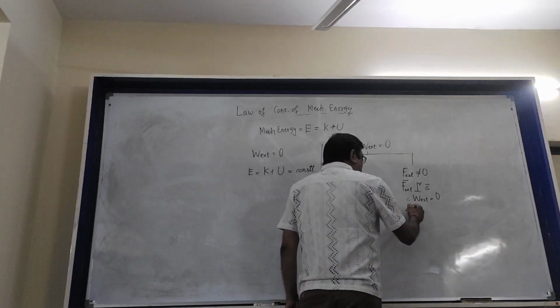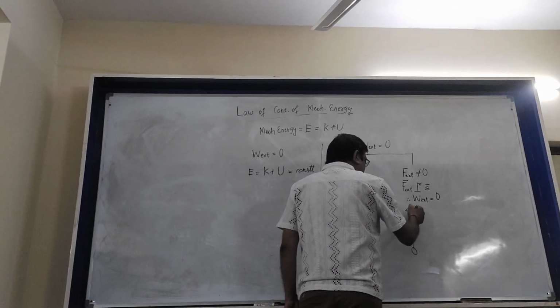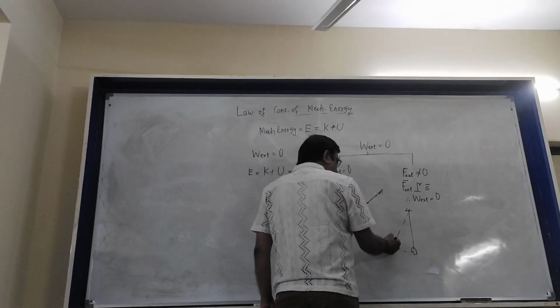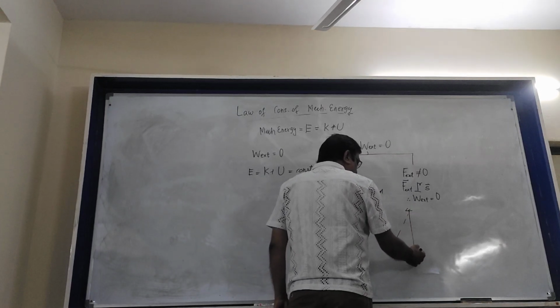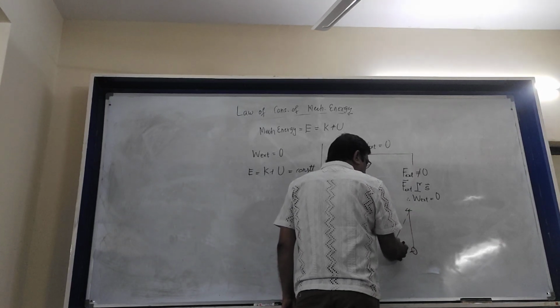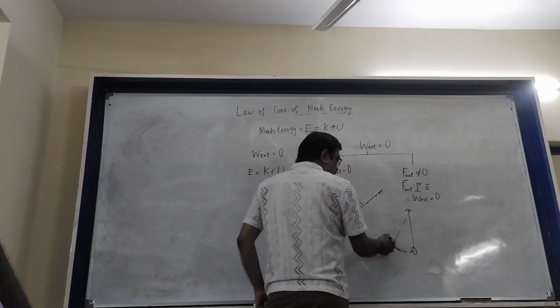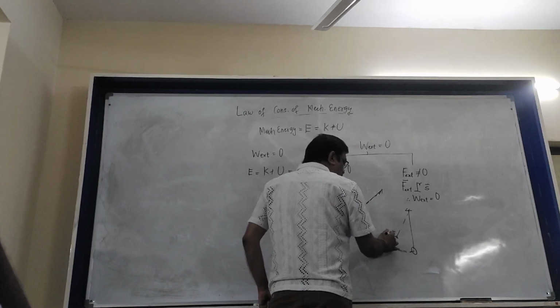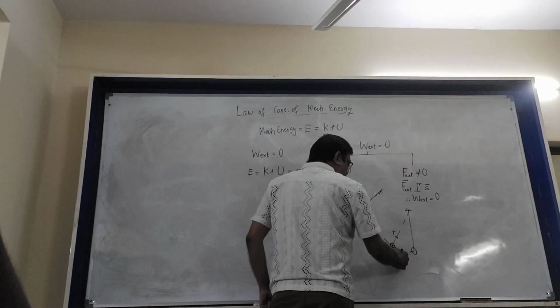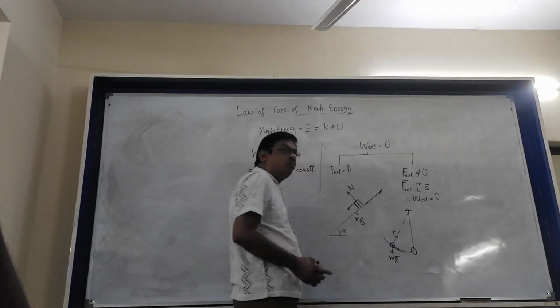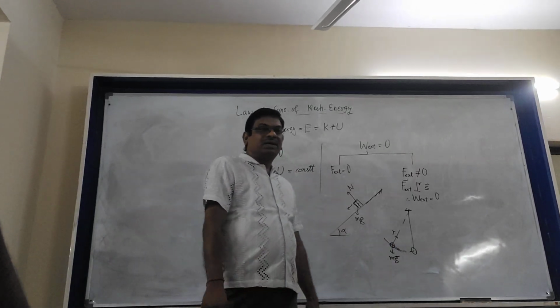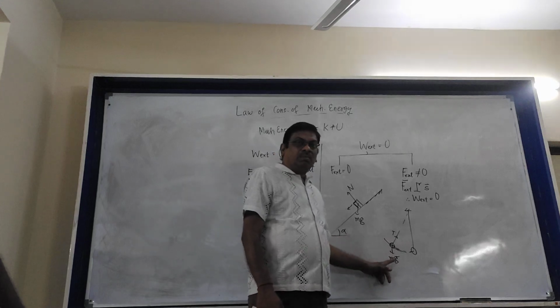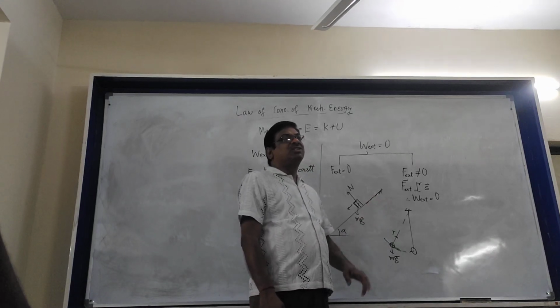Similarly, another example, suppose you have a simple pendulum and you give it a tangential speed so that it goes up. In the free body diagram, you will have weight and tension, that's all. These are the two forces. But work done by tension is zero.